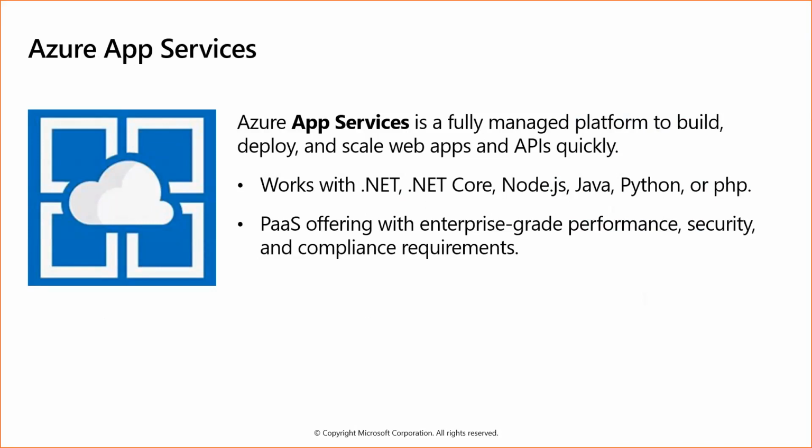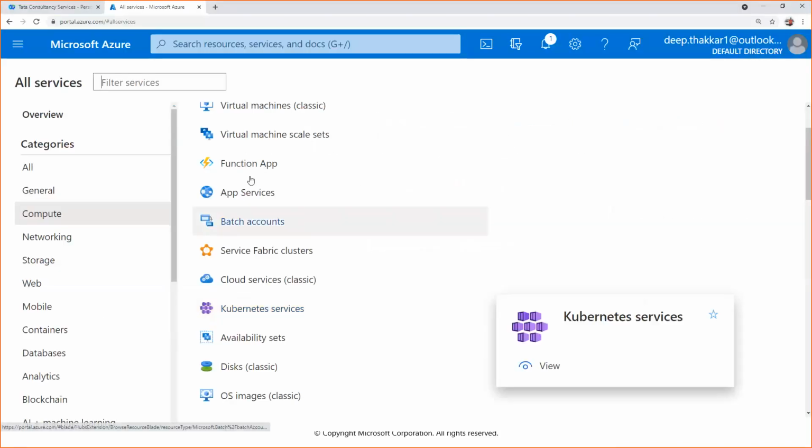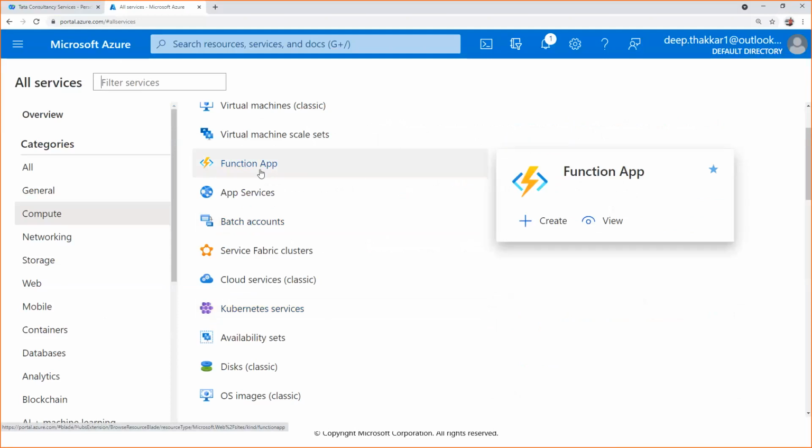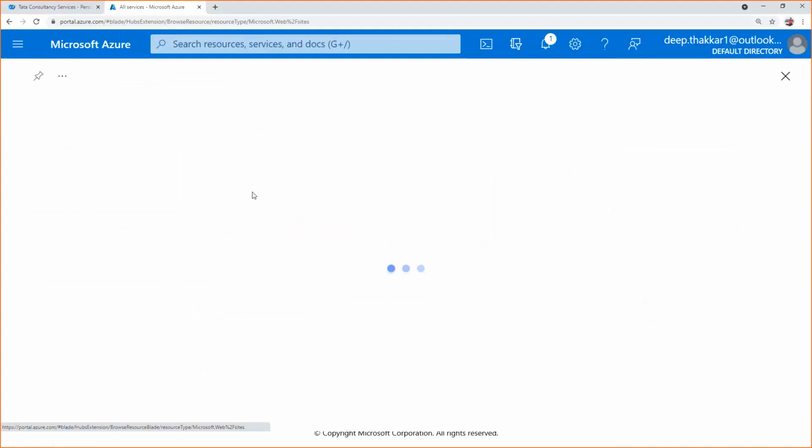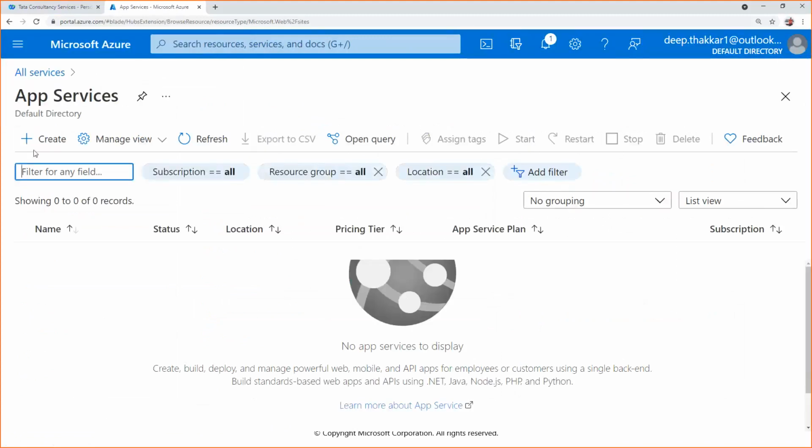You just worry about which platform you want to run your code. For example, if you want to run your .NET code, you just provide your code and select the environment as .NET or Java or Python or something like that. I'll just show you how you can create an Azure App Service. You just need to create an app service here and create new.